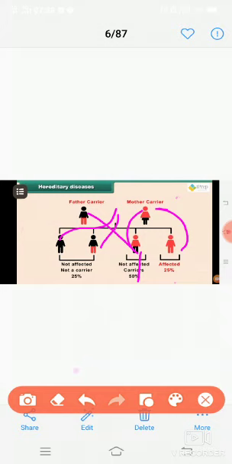It is the probability chart. 25% will not be affected, not carry. 50% not affected but carry the genes, and 25% offspring definitely will be affected from the hereditary disease.